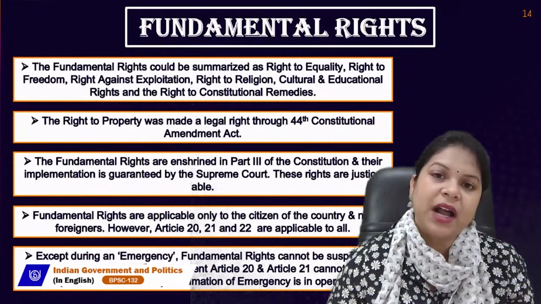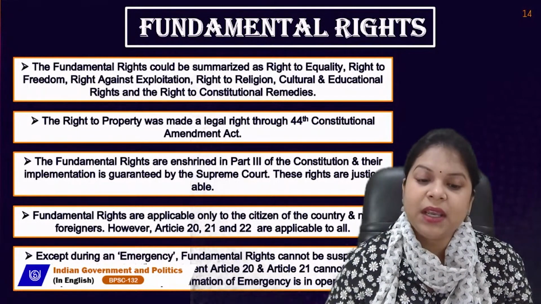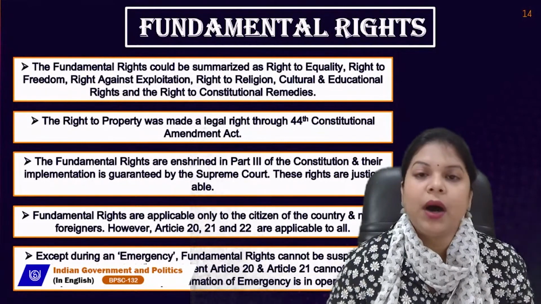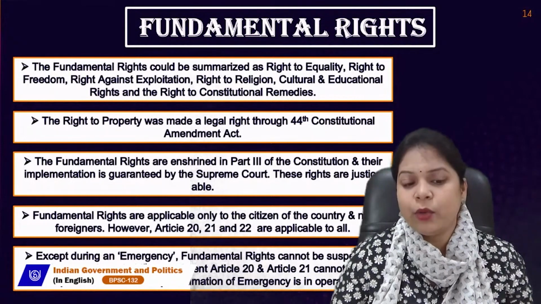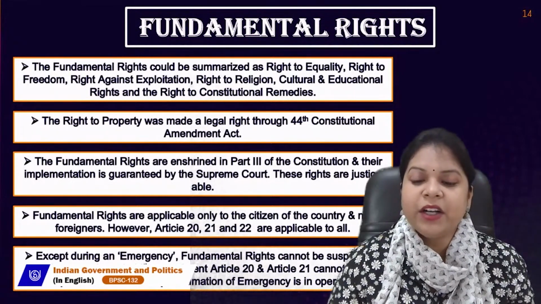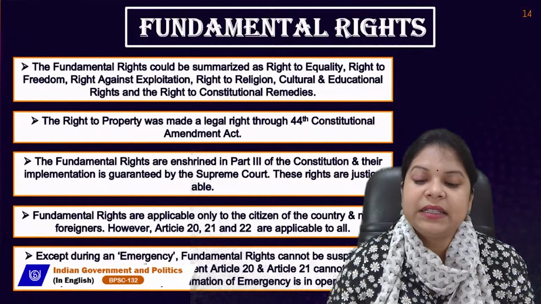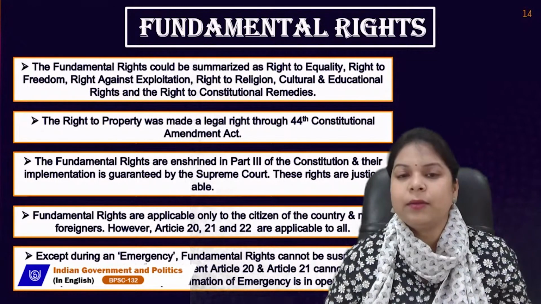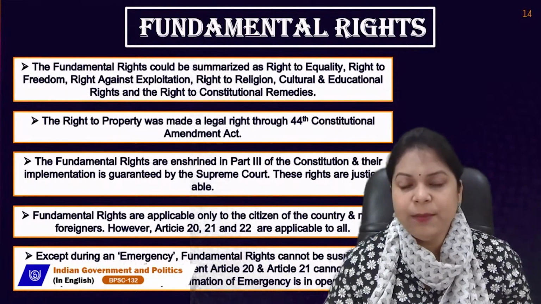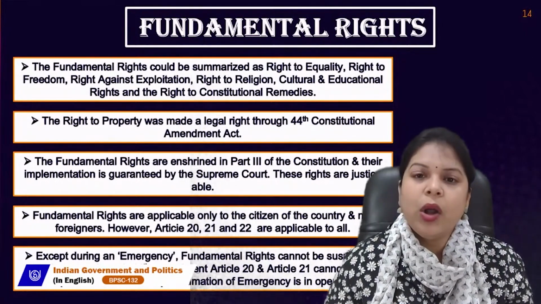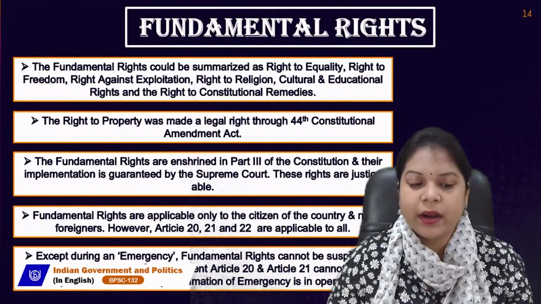So, what are those articles? Articles 20, 21, and 22 are applicable to all of the people irrespective of their nationality. Except during emergency, fundamental rights cannot be suspended. Earlier there was a provision where during emergency, all the fundamental rights were suspended.